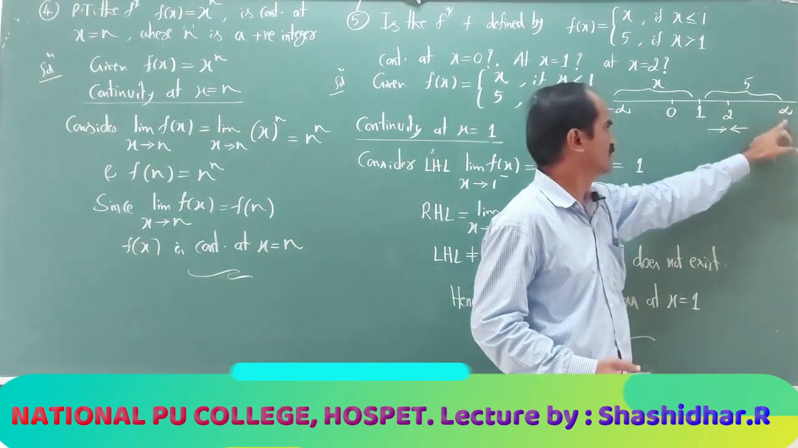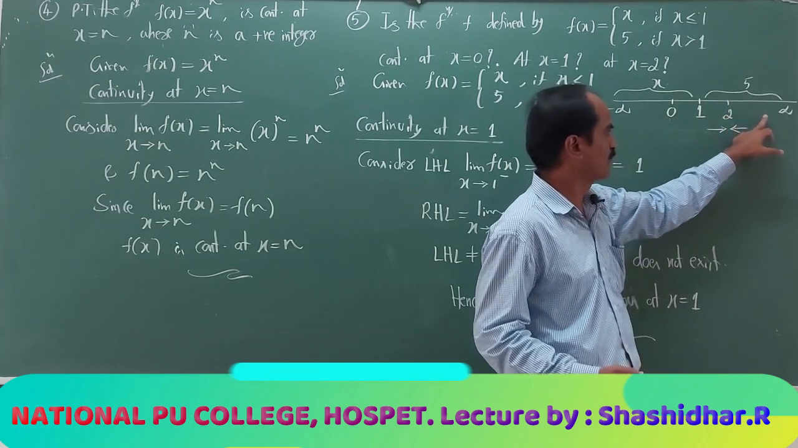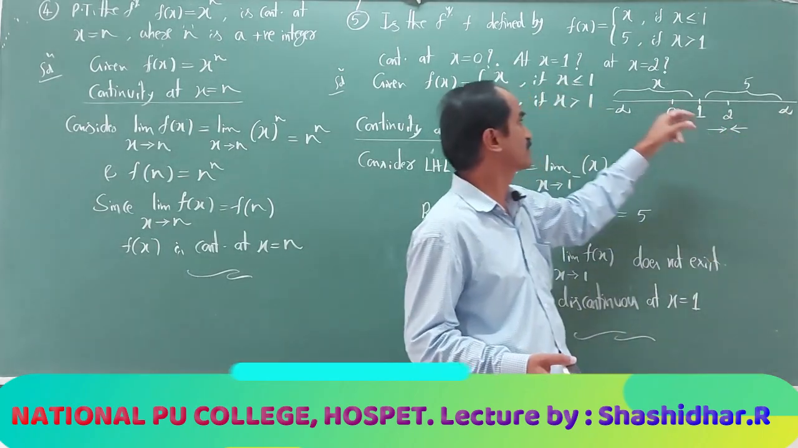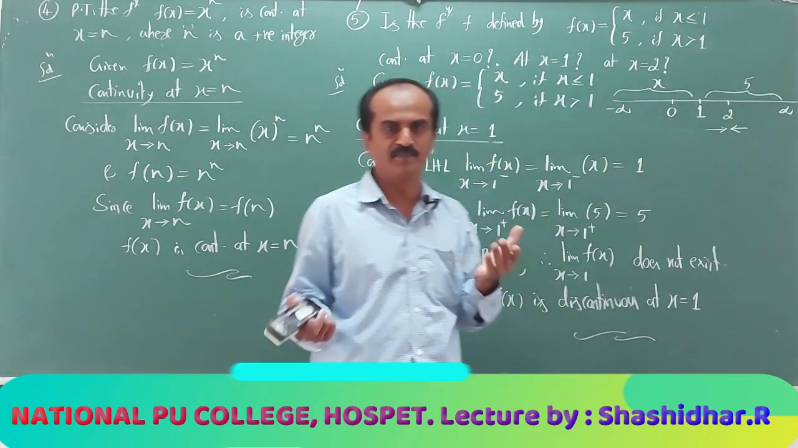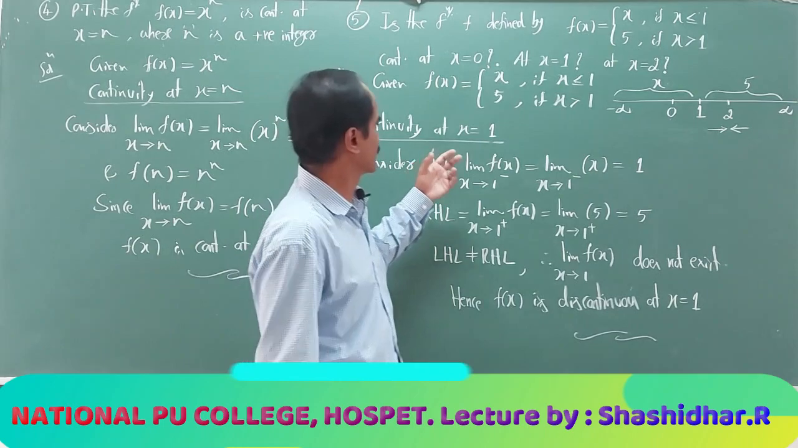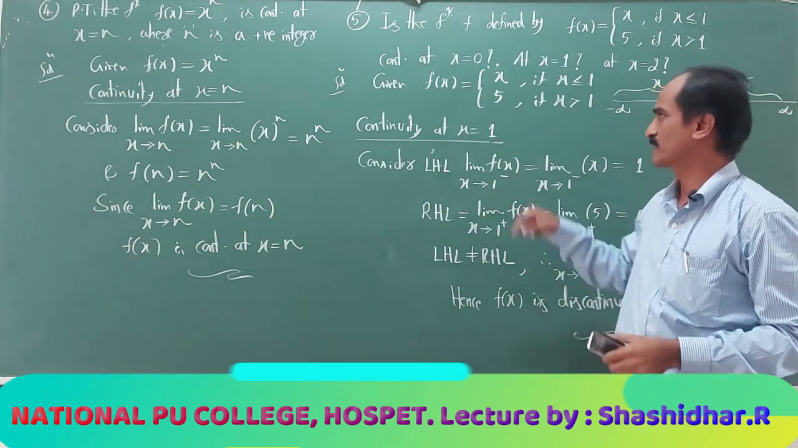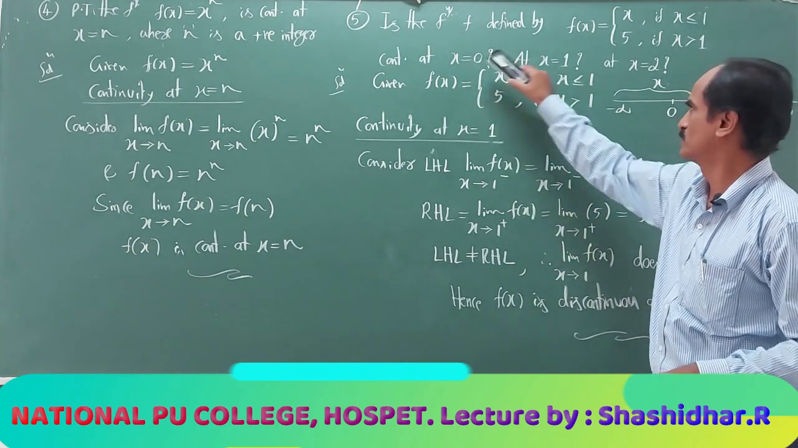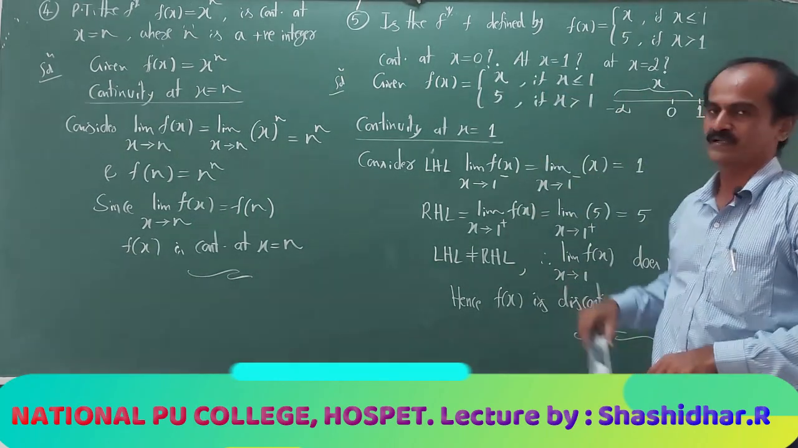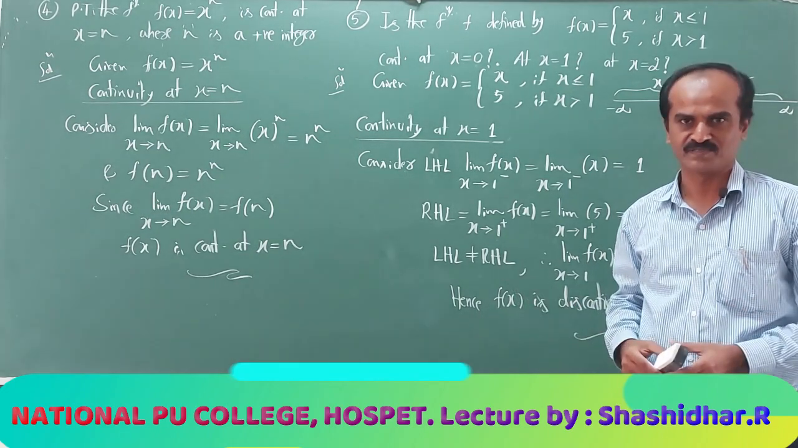At any point which is greater than 1, at 2, at 3, at 4, at 5, at 10, at any point the function value is equal to 5. The limiting value and function value coincide. Therefore, it is continuous at x equal to 2. That is what you have to write. I hope the third part you can continue. I completed at x equal to 0, at x equal to 1. You try at x equal to 2. I hope you are following the examples.